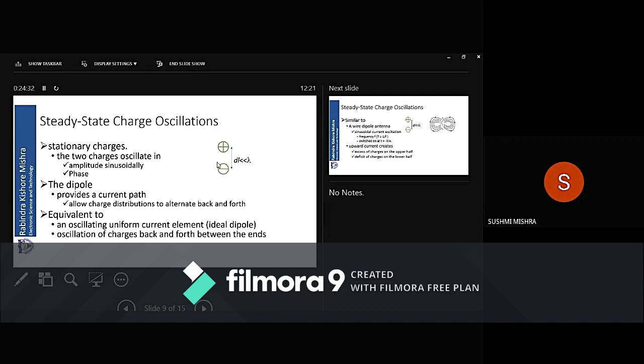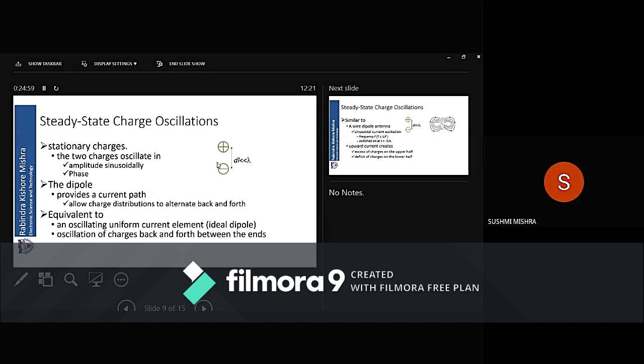So if the upper one is plus Q, the lower one is minus Q. So I have two charges, right? They are separated by a distance dl. dl is very small compared to the wavelength at which these charges are oscillating.